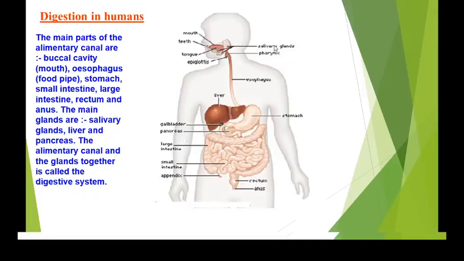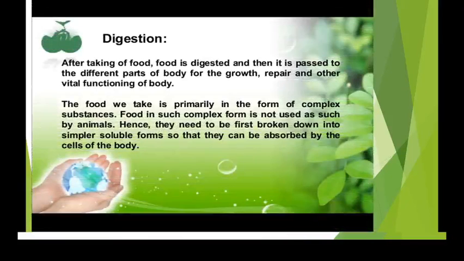Can you see the different glands? Salivary gland, then liver, and pancreas. So these all are the glands. They all, along with the alimentary canal, are together called as what? Digestive system. So let us see further how the digestion takes place in our body.